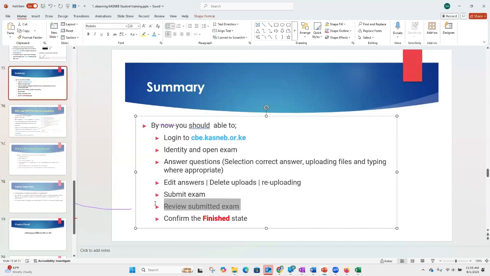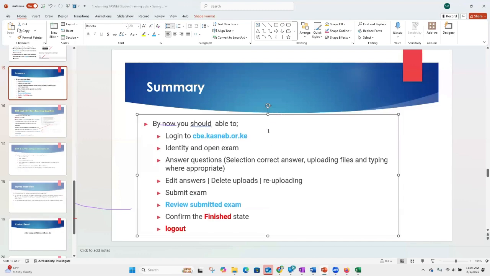We are able to review the exam. By reviewing, I mean you are able to see, before you submit, which questions are done and which questions do not have answers yet. And you are able to go back to the questions and reattempt them and upload where necessary. Finally, we have been able to confirm the finished state, which is very important to each and every exam. After that, you log out of the examination tab in readiness for the next exam.